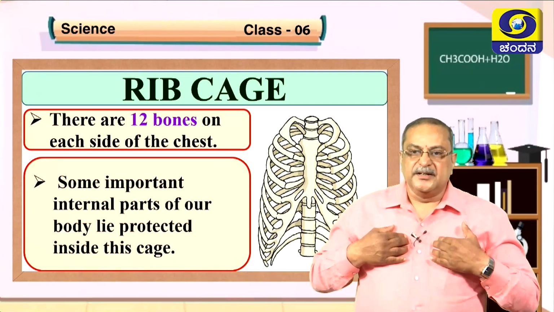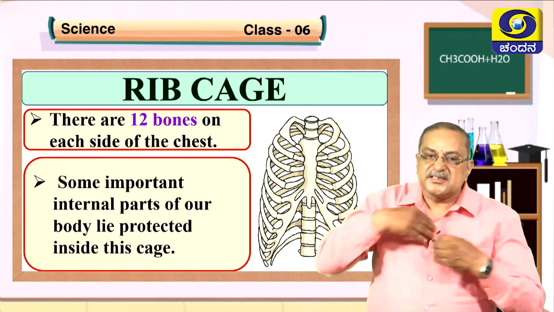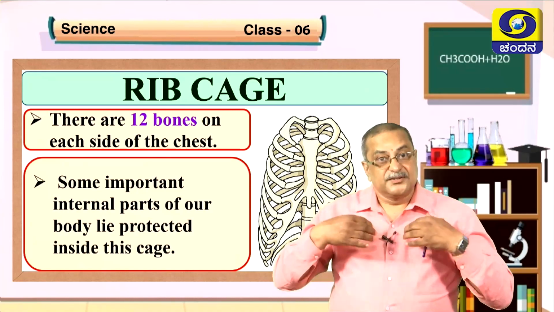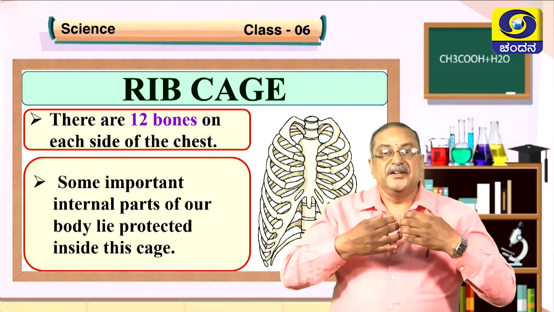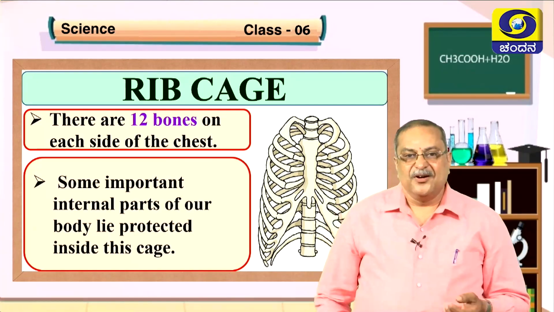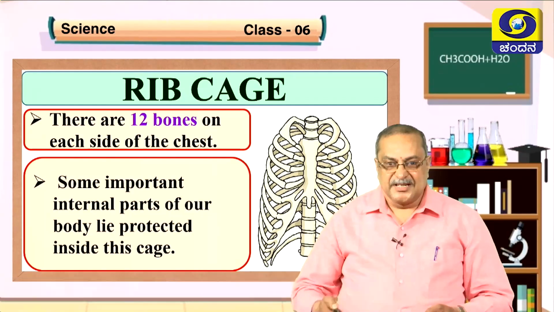Some important internal parts of our body lie protected inside the cage, isn't it? Nice, no? The rib cage is protecting the internal organs. Have you wondered which are the organs which are protected here? Which are the important organs? Let us see.